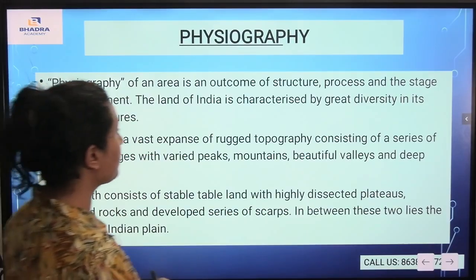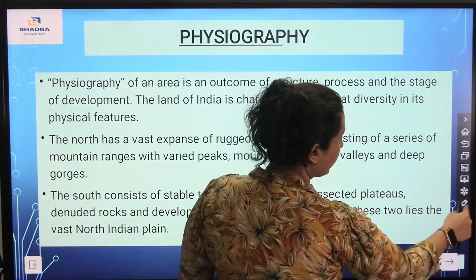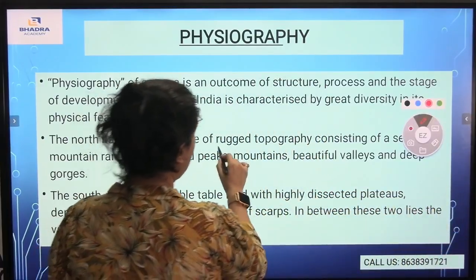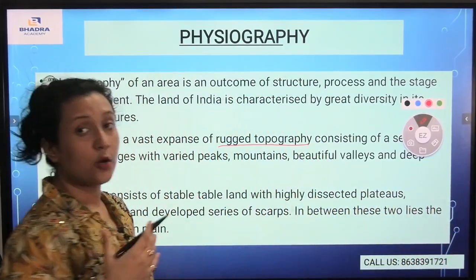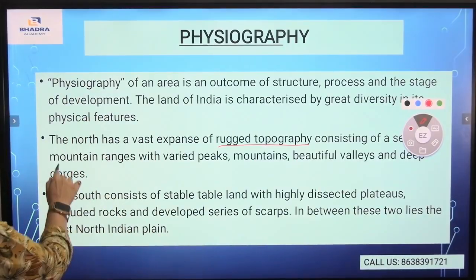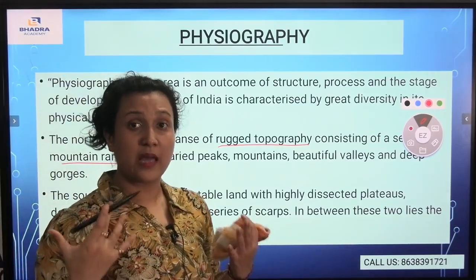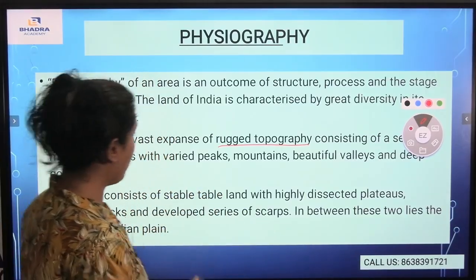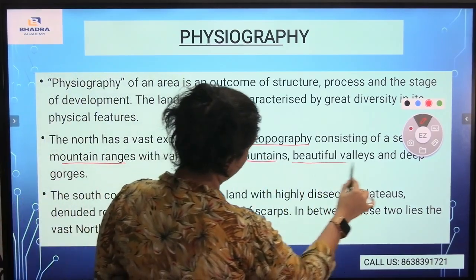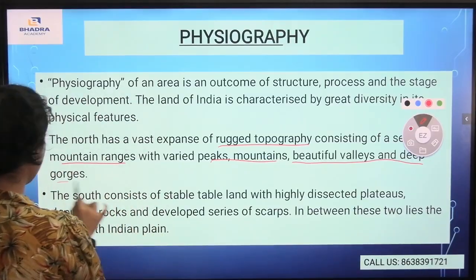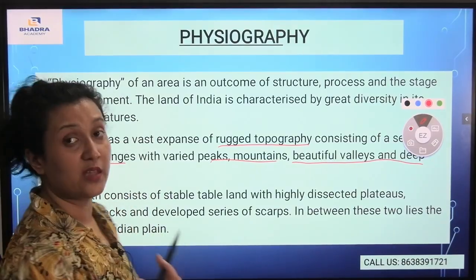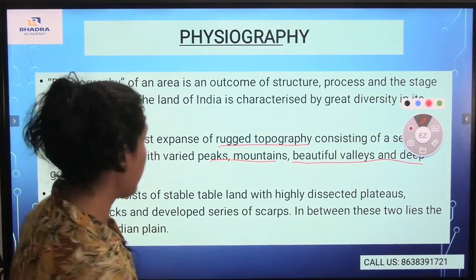Now, the north of India has a rough topography. It has a rough terrain with a series of mountains. There are different mountain ranges such as the Himalayas, and the Himalayas have many types of mountain ranges. On the other hand, there are peaks, mountains, beautiful valleys and deep gorges. You see how diverse our India is.